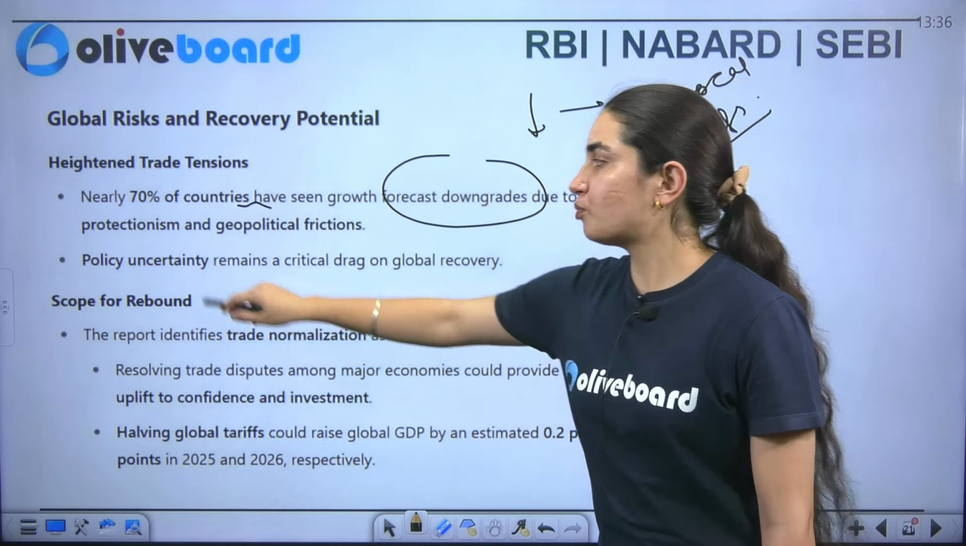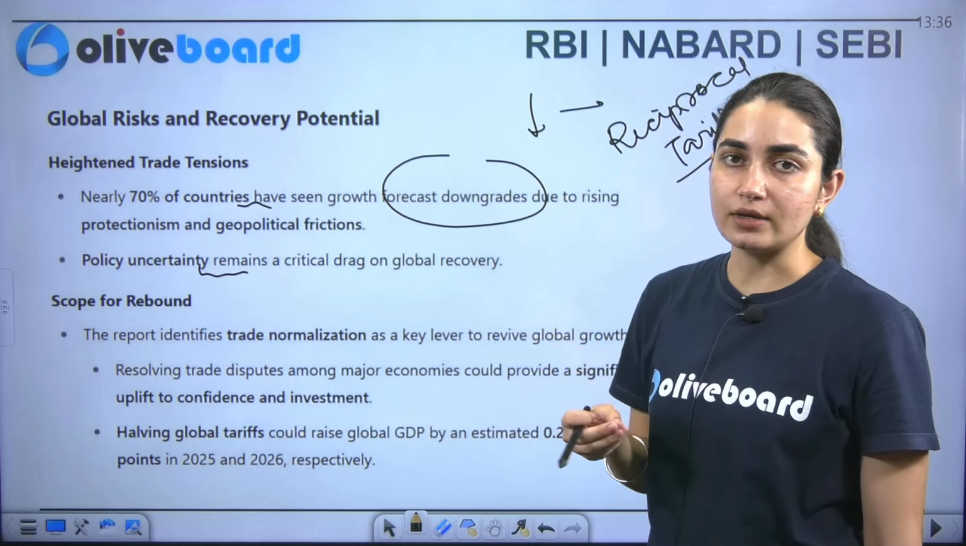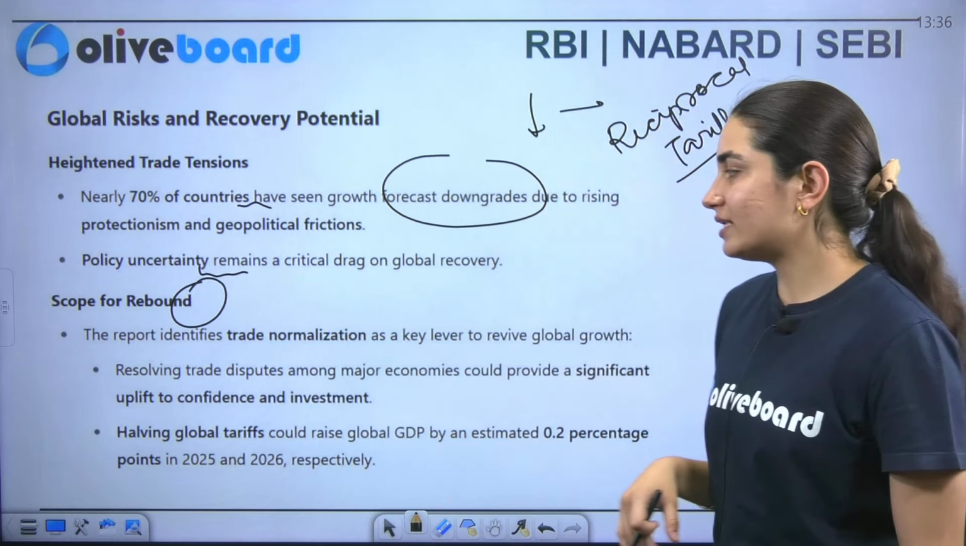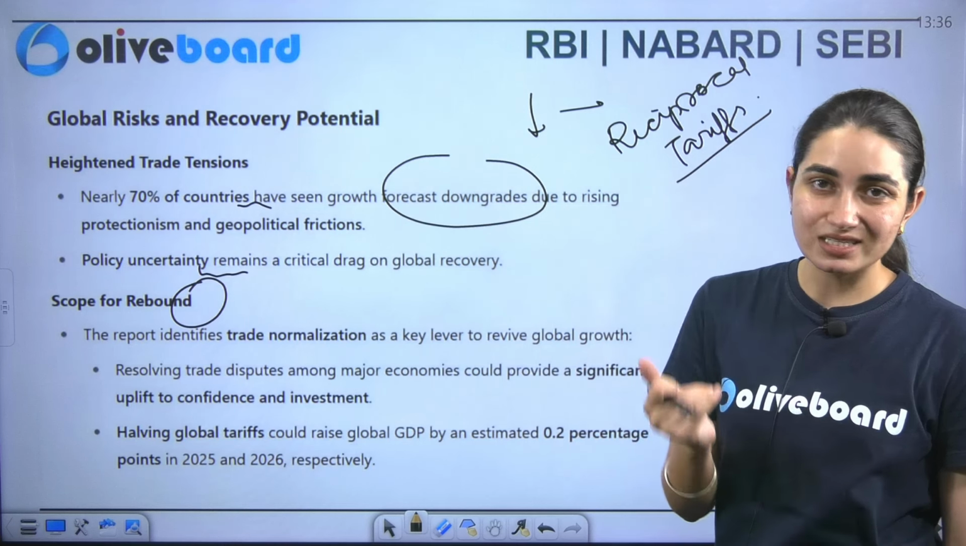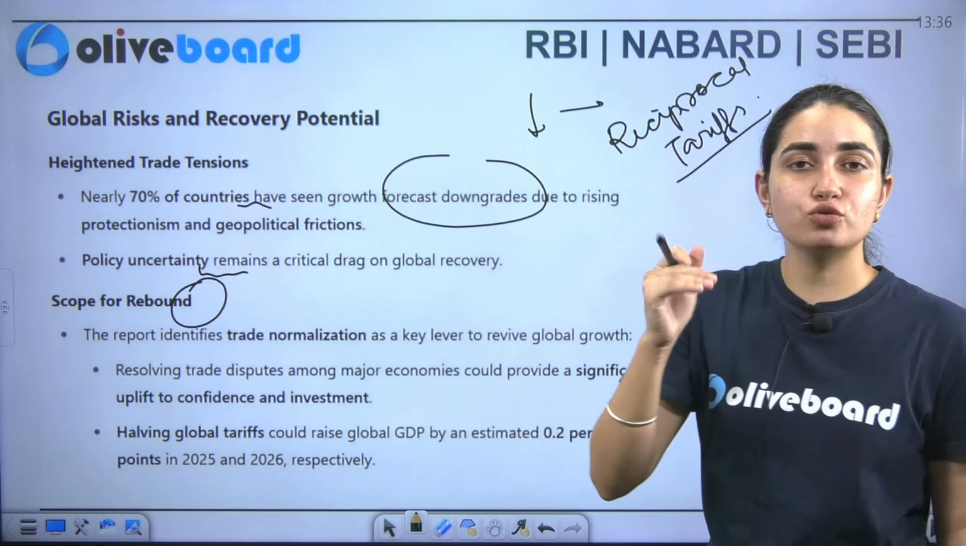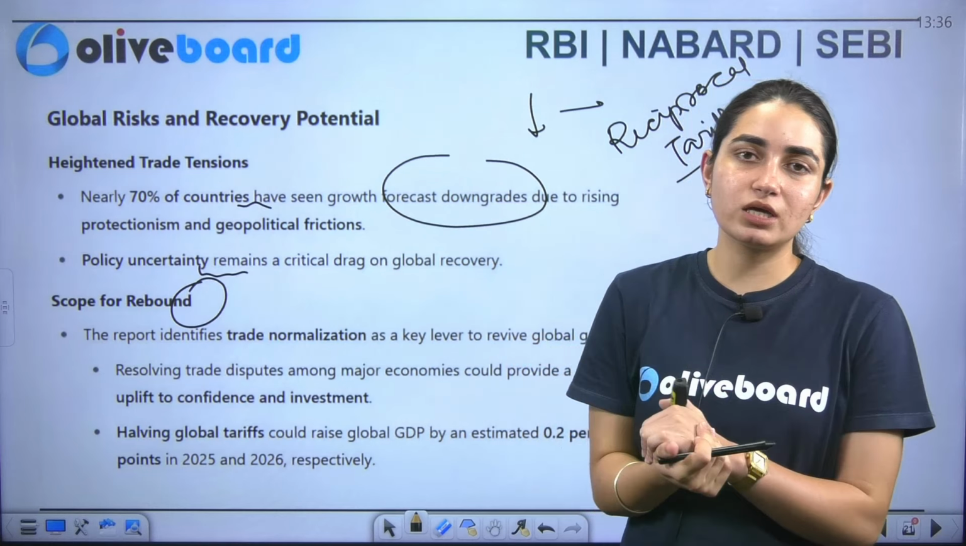Along with that, there are also policy uncertainties which remain critical here and we need to improve them. But what is the scope of rebound, beta? We need to ensure that the trade dispute settles down so that we can expect growth in the coming period of time. Geopolitical tension should be gone so that we can expect growth in the coming period of time.